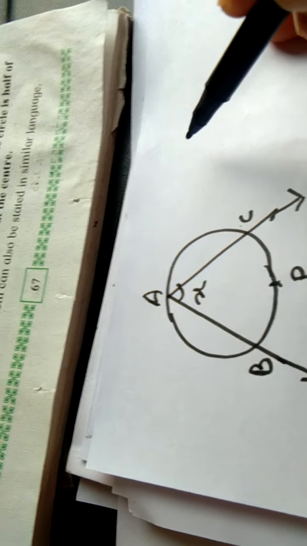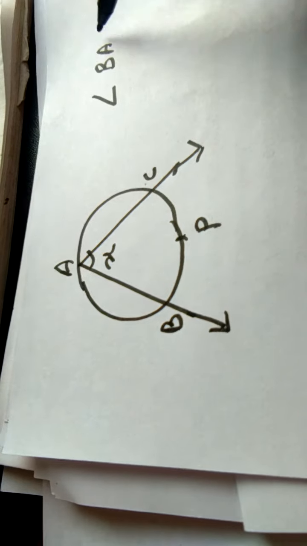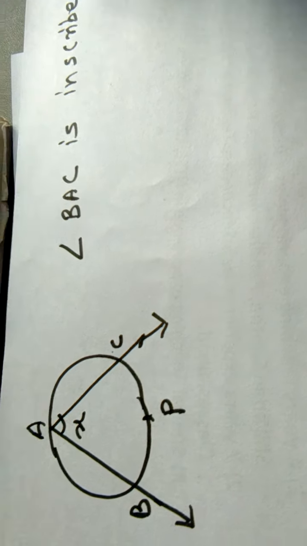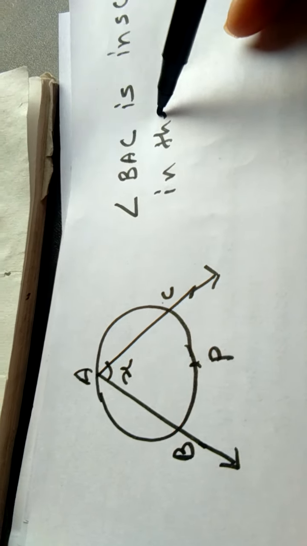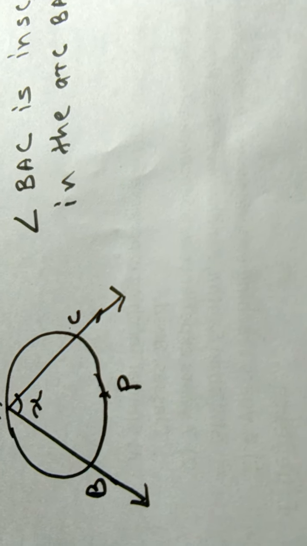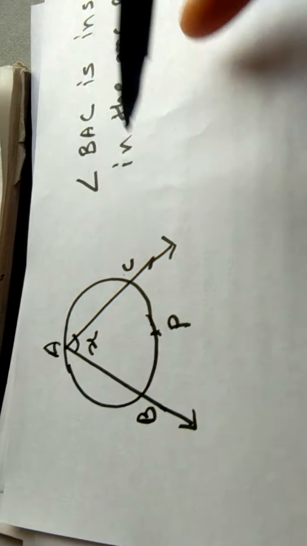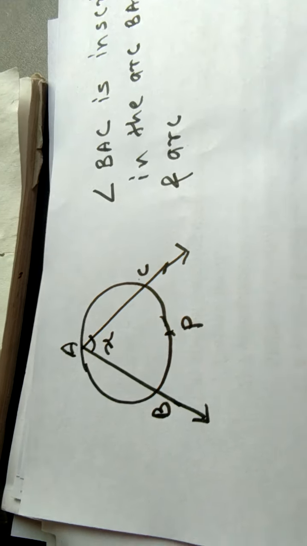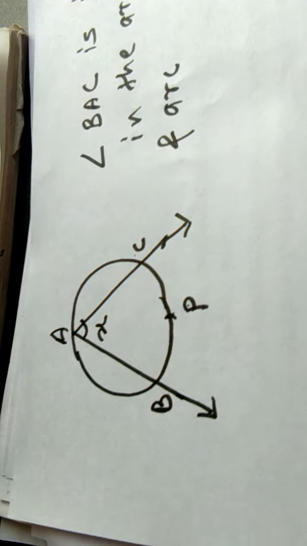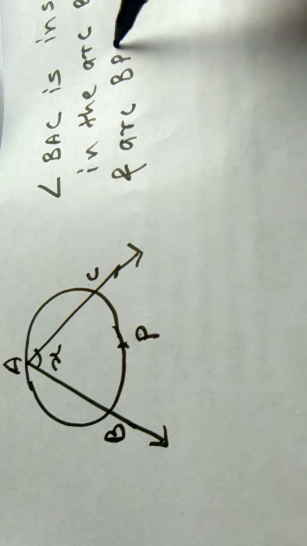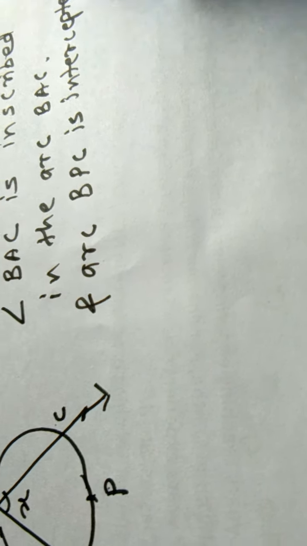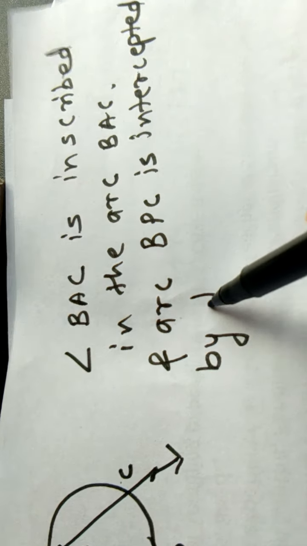Okay, what we can say, angle BAC is inscribed in the arc BAC, and arc BPC is intercepted by the angle.